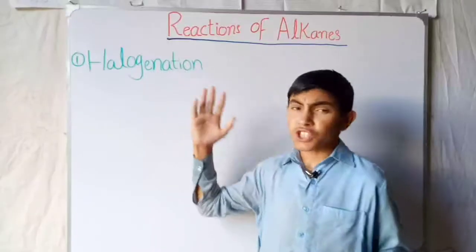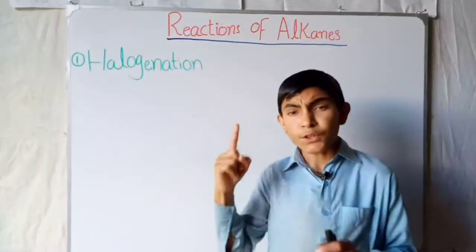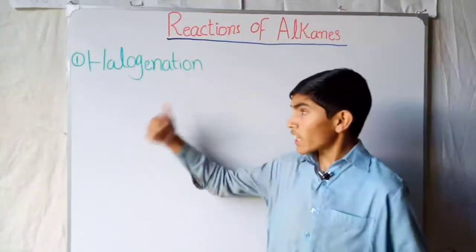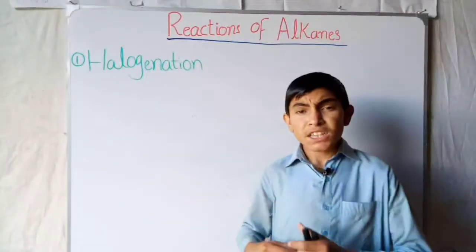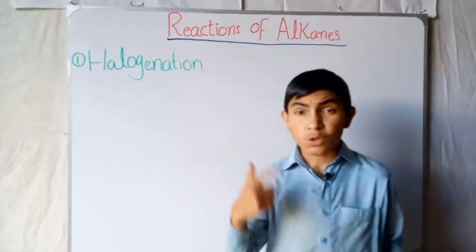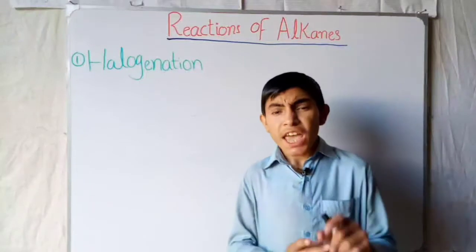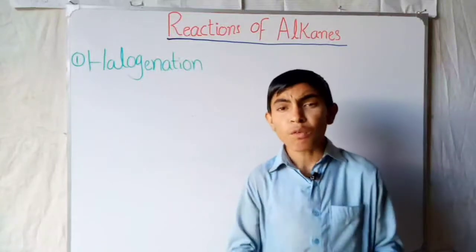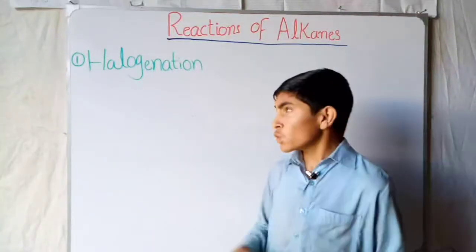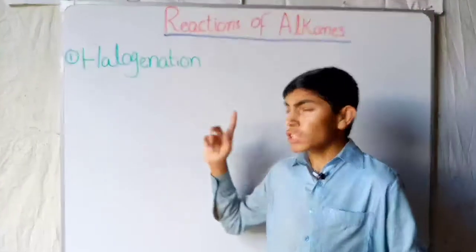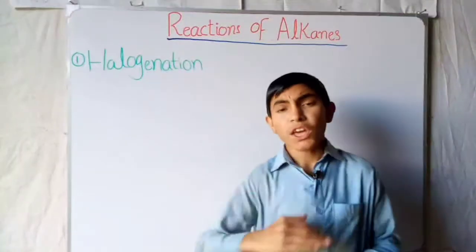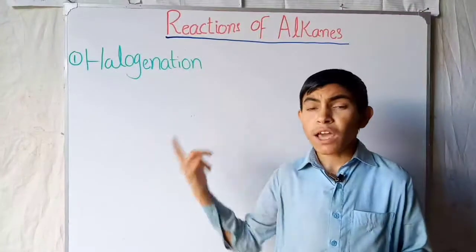As the name refers to halogen, it refers to halogen gases. So it is the reaction in which the alkane reacts with the halogen gases. In this process the substitution of the hydrogen occurs with halogen gases such as chlorine and bromine. But what is a substitution reaction? It is a reaction in which the replacing of hydrogen or another functional group of any molecule occurs. So this is called a substitution reaction. In halogenation, one hydrogen is removed with the help of halogen gases such as chlorine and bromine.